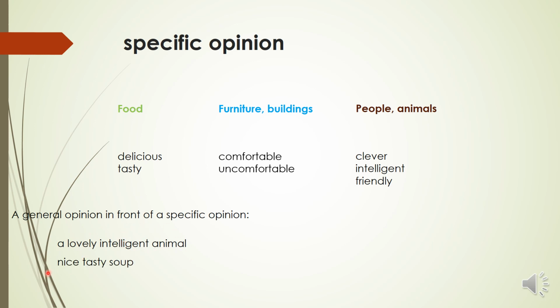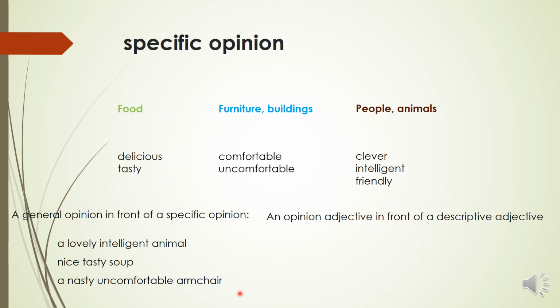Nice, tasty soup. Nice, general, tasty, and soup. Nasty, uncomfortable armchair. So nasty means very bad or very unpleasant. Nasty, very bad, uncomfortable armchair. General, we move to specific, and then the noun.